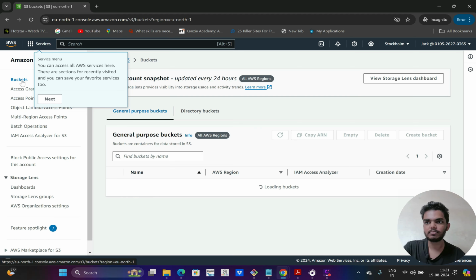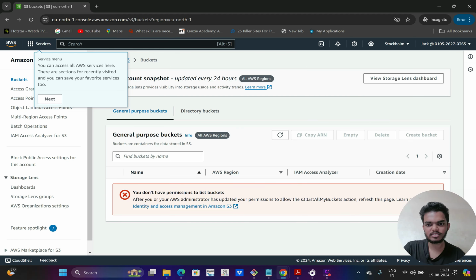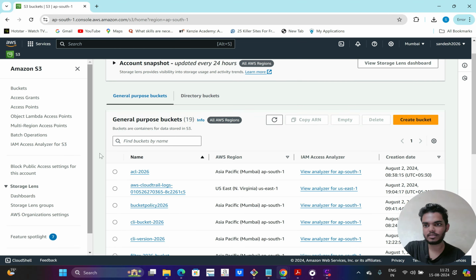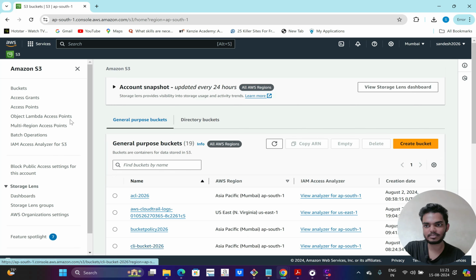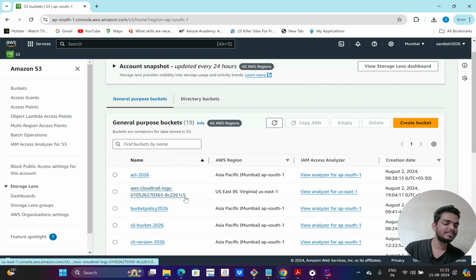Go to buckets here. Here you can see you don't have any permission to list buckets because for Jack I didn't attach any policy while creating the user. I didn't add any policies for that particular user. That's why I'm not able to see any buckets here. But if I go to my admin account, here in S3, I can see all the buckets. So check out my S3 video also. I have explained how we can create buckets and other things there. So you can check out that video.